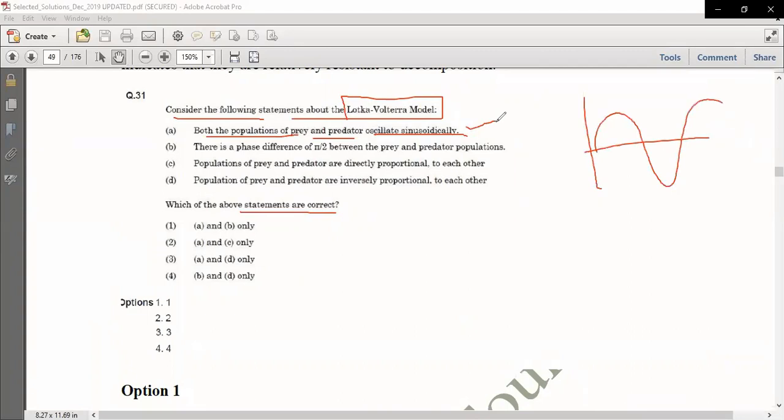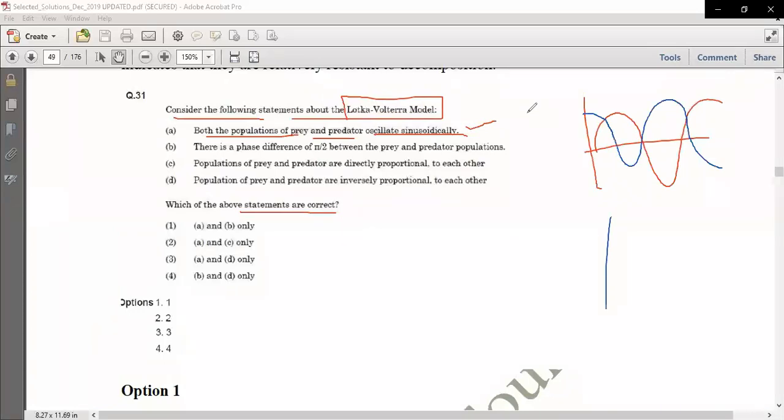If one is like this, the other one is like this, so they are going to cut each other.